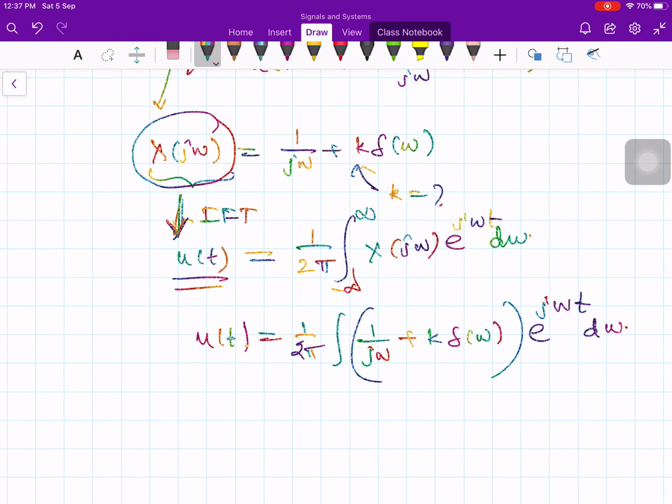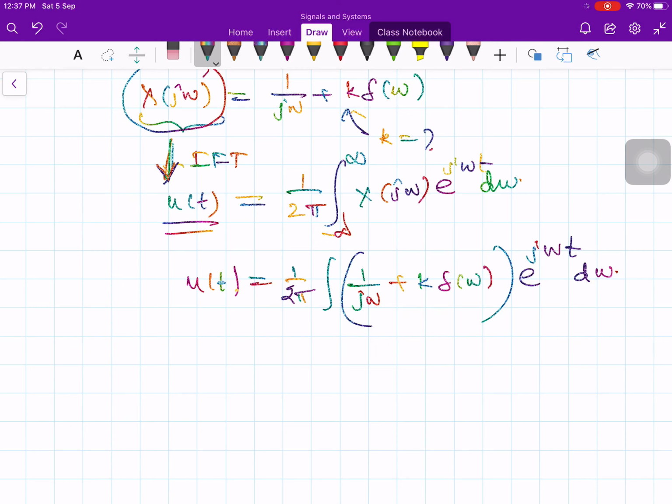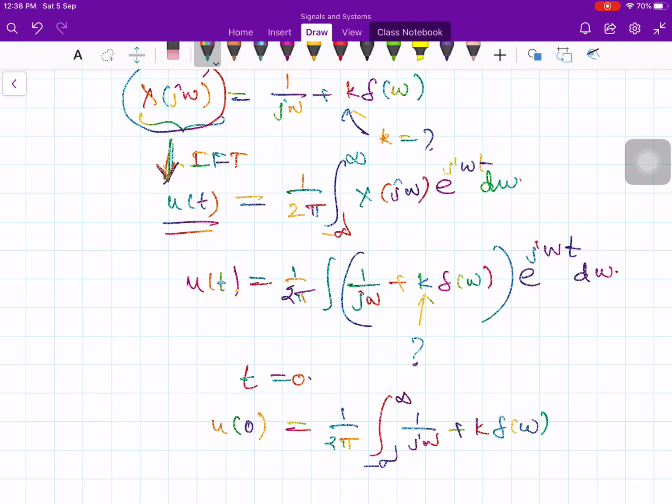Now let me substitute a value of 0 for t. Why? Because I need to find out the constant. Somehow I need to simplify this integration and find the value of k. My goal is not to find the inverse Fourier transform. My goal is to find the value of k. So what I will do now is, you put t equals 0 in this one. So u of 0 is equal to 1 over 2 pi integral of 1 over j omega plus k times del of omega, multiplied by e to the 0, that is 1, times d omega.